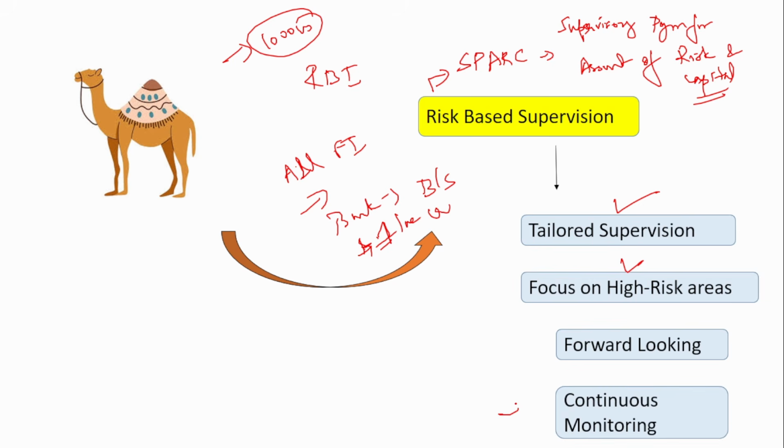So this is what is called continuous monitoring. Continuous monitoring will help in the forward looking situation. These are the features of smart supervision. Next, there are two types of supervision. One is off-site, the other is on-site.